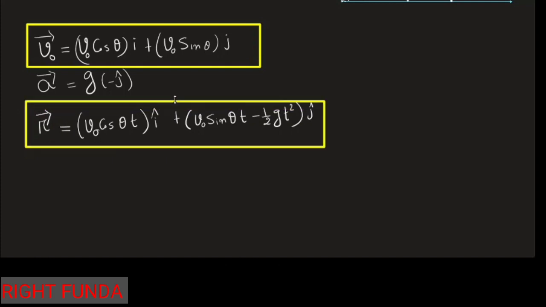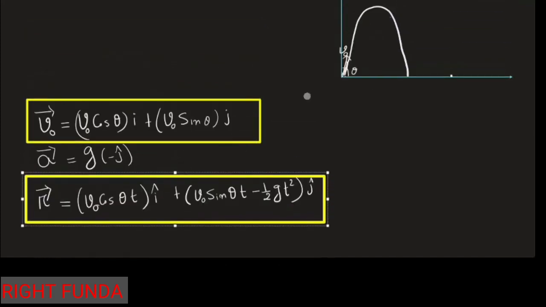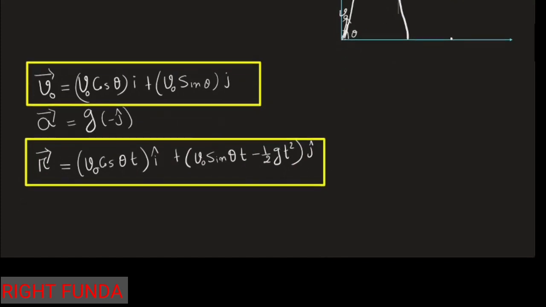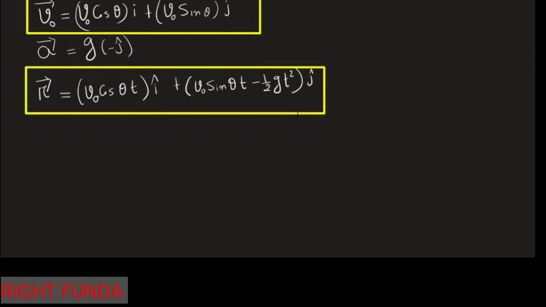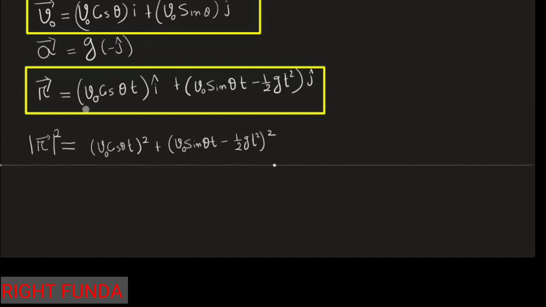The question is saying that the distance from the point of projection will keep on increasing. And what is the distance from the point of projection? It is the magnitude of the position vector, from here to here. So the magnitude of this should keep on increasing. If I write the magnitude, mod of r, it is the square root of x component squared plus y component squared. And this should keep on increasing. So how to check this? Let's differentiate and see the slope: d by dt, as time increases, the rate of change should be positive.